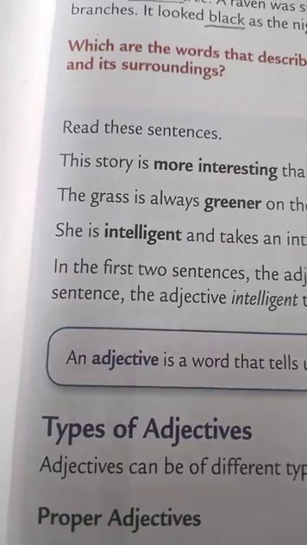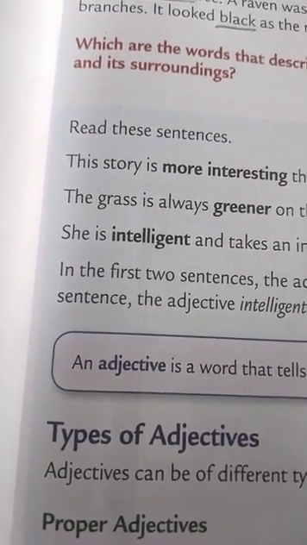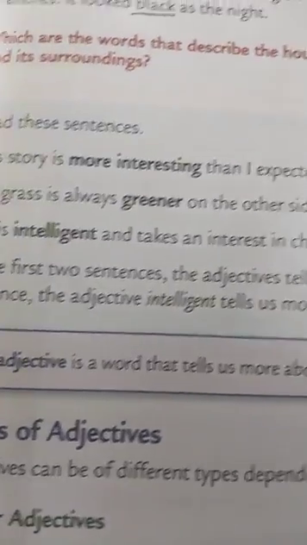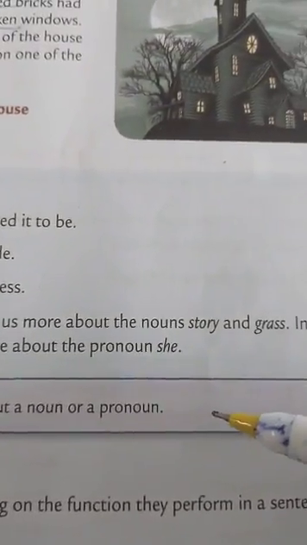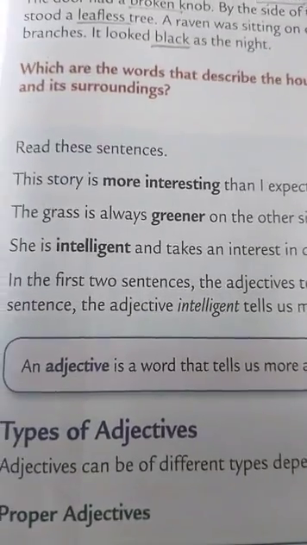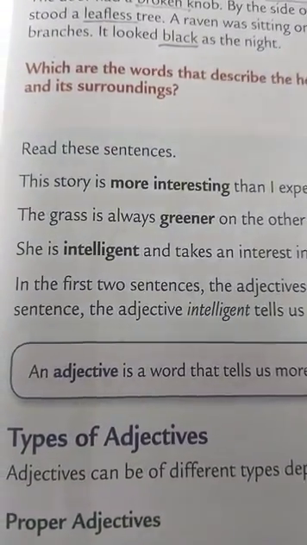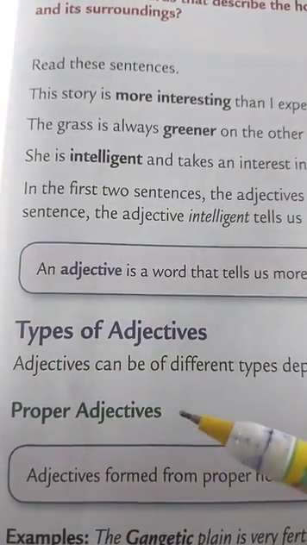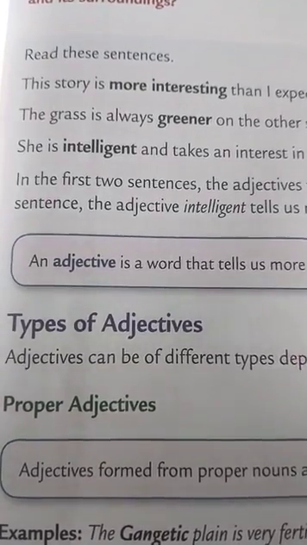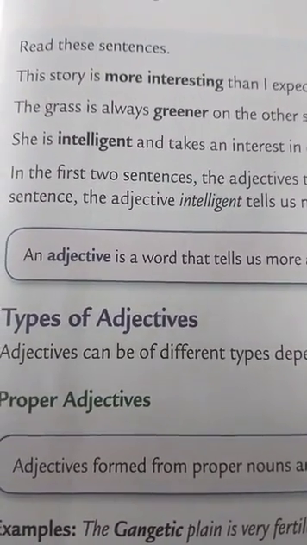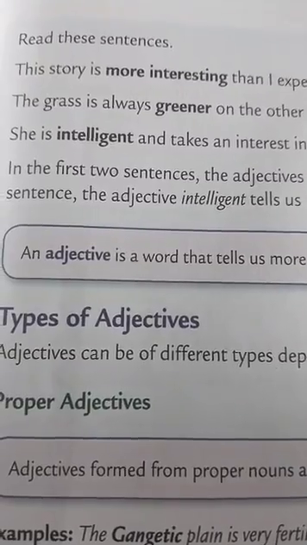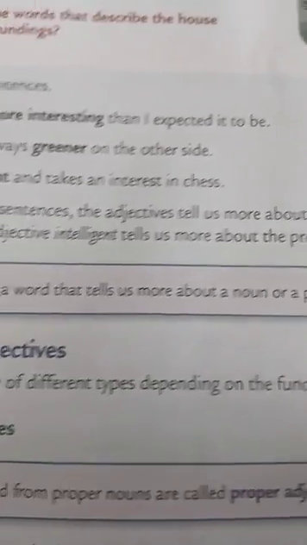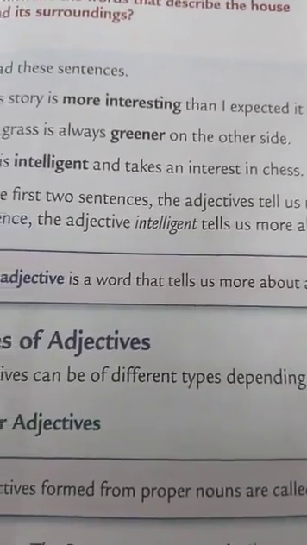Now, children, adjectives can be of different types depending on the function they perform in a sentence. First of all, we will study about proper adjectives. Now, what are proper adjectives, children? Adjectives which are formed from proper nouns are called proper adjectives.